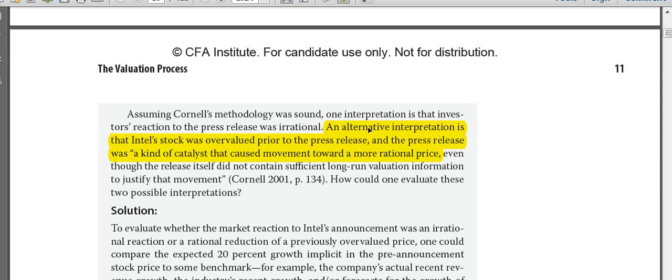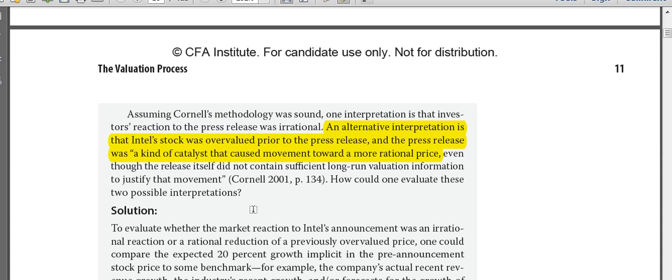This is what I was telling you right now, that you actually need a catalyst. You need a catalyst that may be a market event, a general market event, or it may also be a corporate event, to bring down the price of that stock, or make the price of the stock higher in case it was undervalued, so that you can actually get confidence in your projections.